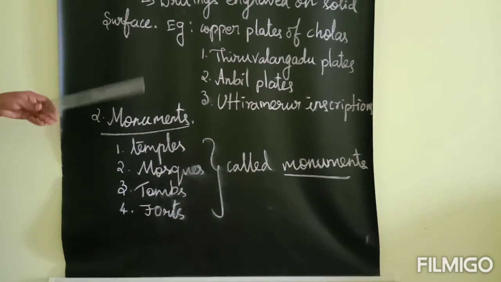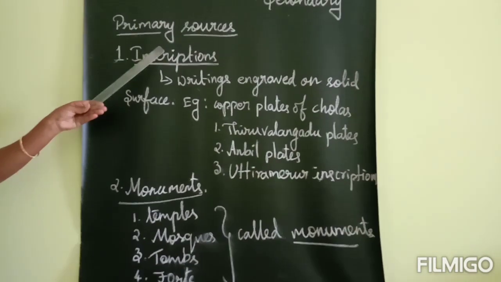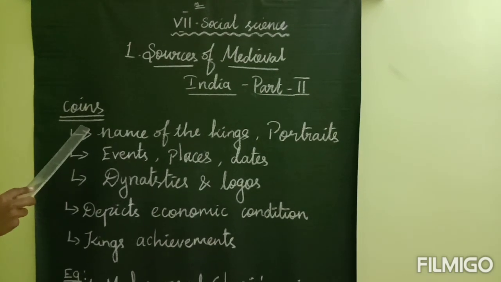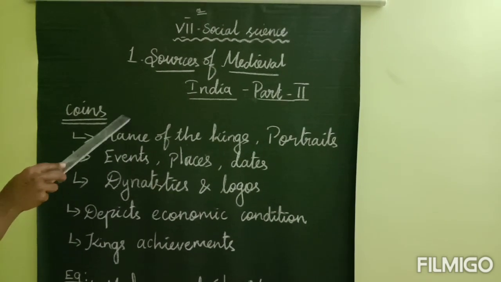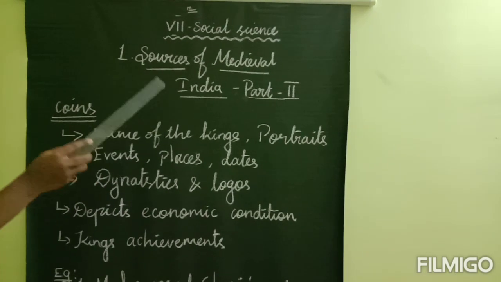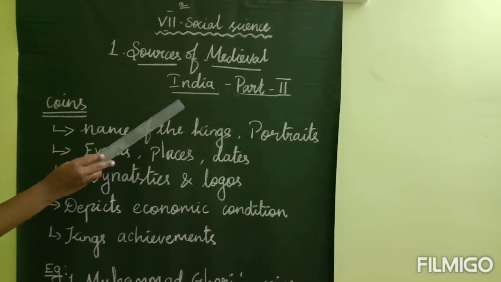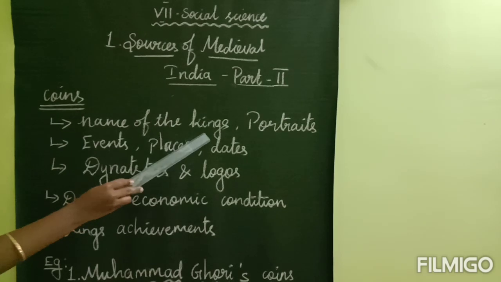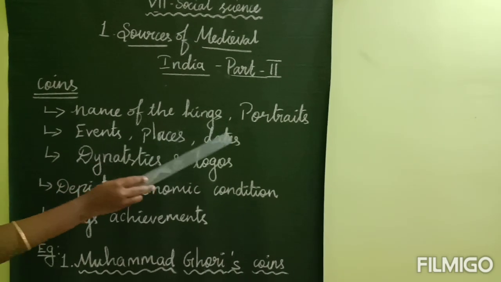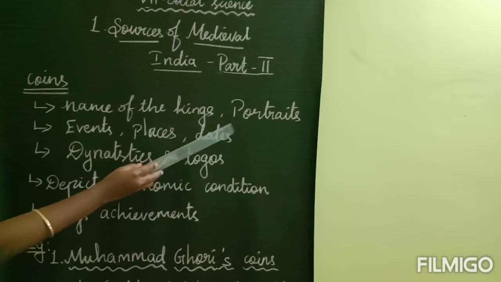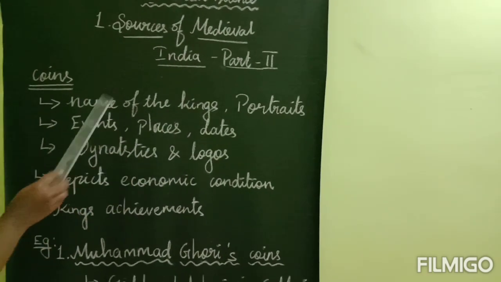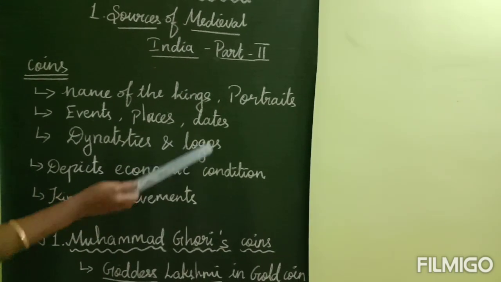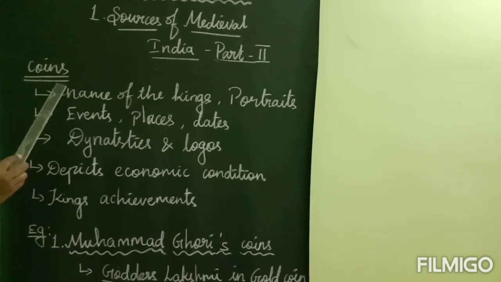Today we are going to see the rest of the sources of medieval India. Let me move on to the class now. The next topic is coins. Coins played a major role as sources, giving more information about medieval India. Coins convey the names of the kings and their titles. At the same time, they carry portraits. Portrait is nothing but the images of the kings, and also events, places, dates, dynasties and logos. So all this information we can get from coins.